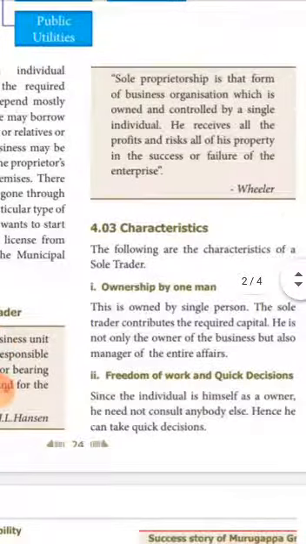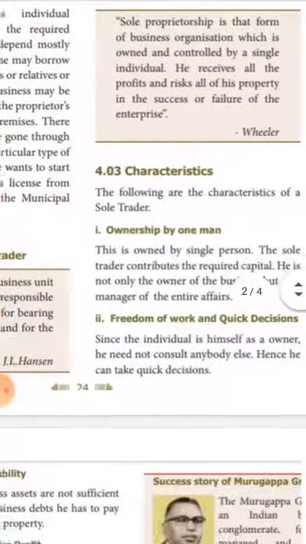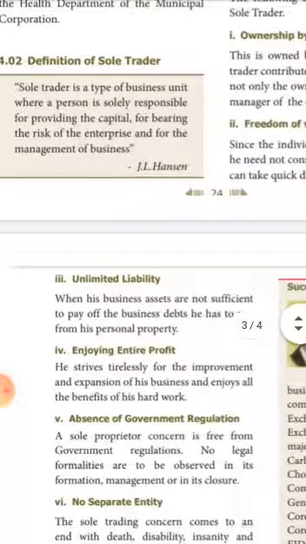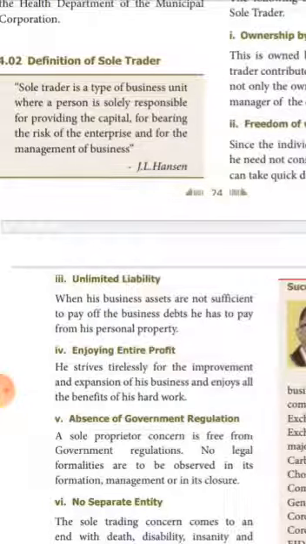Second one is freedom of work and quick decisions. Since the sole trader himself is the owner, he need not consult with anybody else so that he can take quick decisions, we can say. Now, unlimited liability. This is a very important characteristic, we can say. Suppose when the business assets are not sufficient to pay off the business debts, he can utilize his personal property to pay off his business debts, we can say.